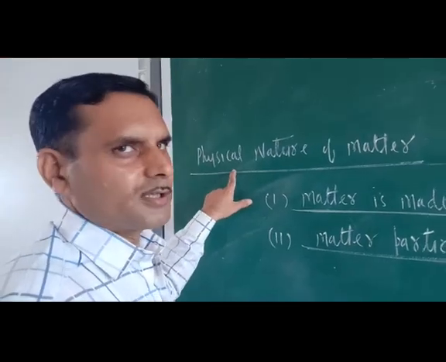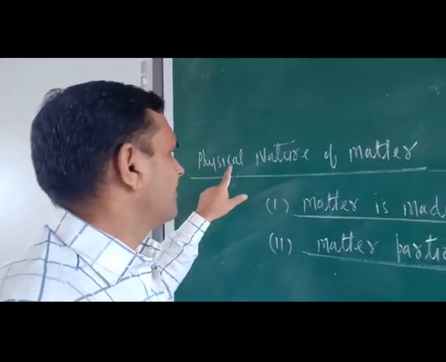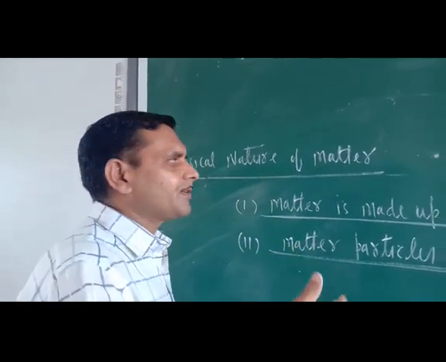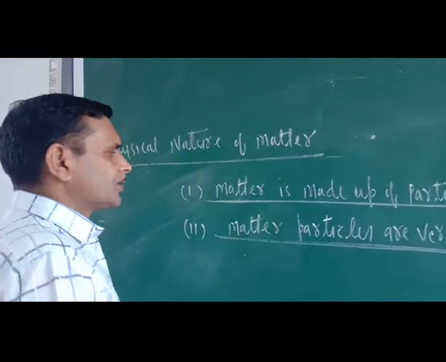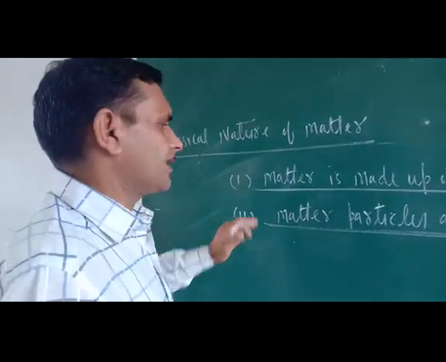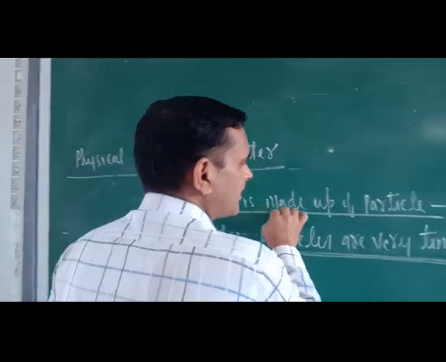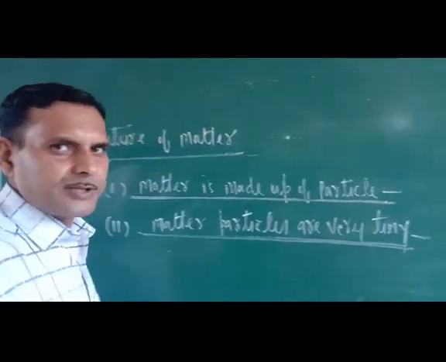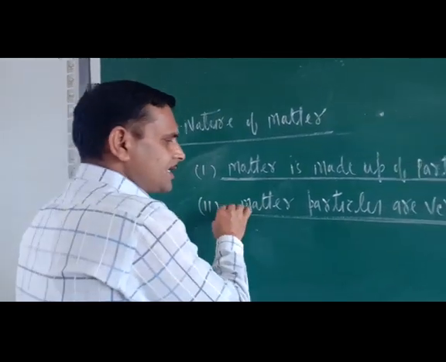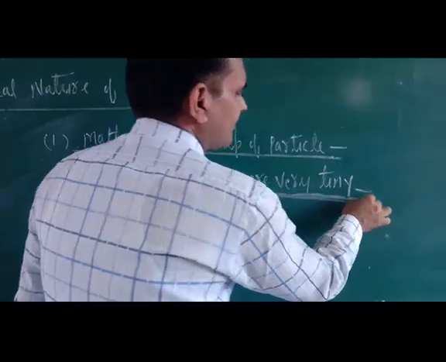Now the question arises, what is the physical nature of matter? Actually, what are the physical properties of matter? There are two properties. Matter is made up of particles. Number one, all matter is made up of particles, and these particles are very small.